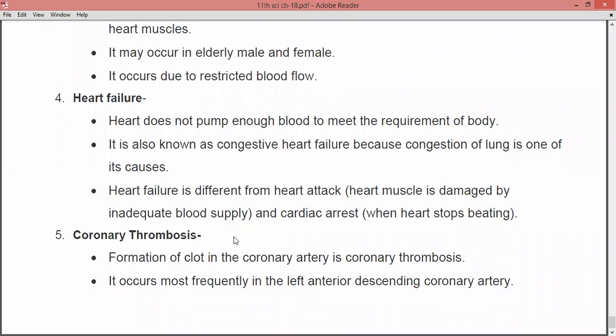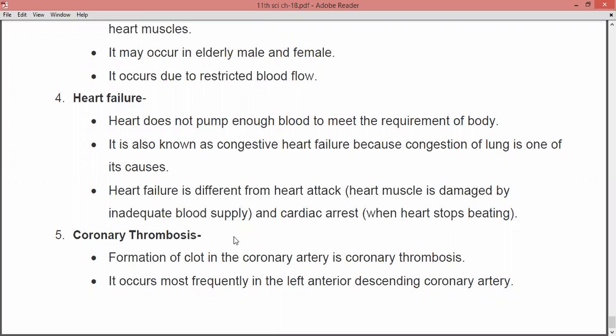Heart attack means your heart muscle is damaged by the blood supply. Cardiac arrest means your heart stops beating, that is, when the patient's heart is not beating, that is cardiac arrest. So heart failure is when the heart is not able to pump the blood. Heart attack means the heart muscle has been damaged by the blood supply. And the third, cardiac arrest, is when the heart stops beating. So this is the difference between these three conditions.